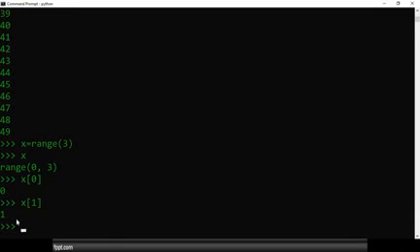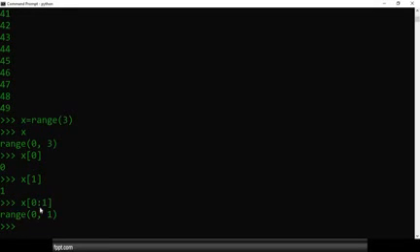Does the range data type support indexing? Yes. Can the range operator support slicing? Yes, it can support it. X of 0 colon 1. See, it supports it. That's why it printed 0 and 1. So it also supports it like that. The range operator will return an object. It will not show the whole value. So for that you need to use a for loop. Okay, so this is about the range operator form number 1.